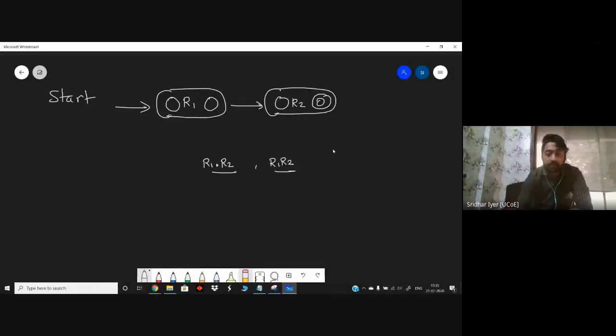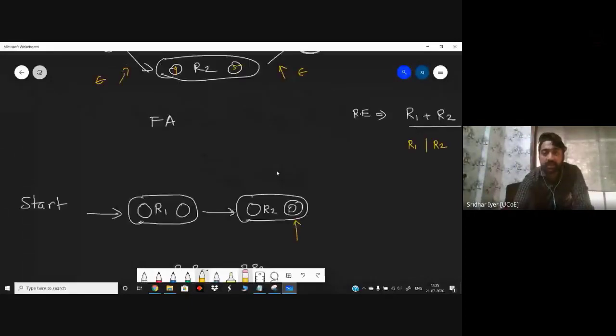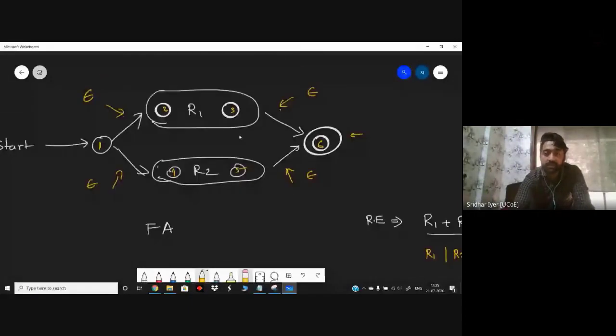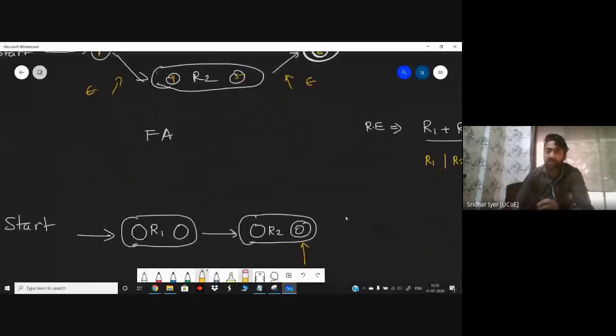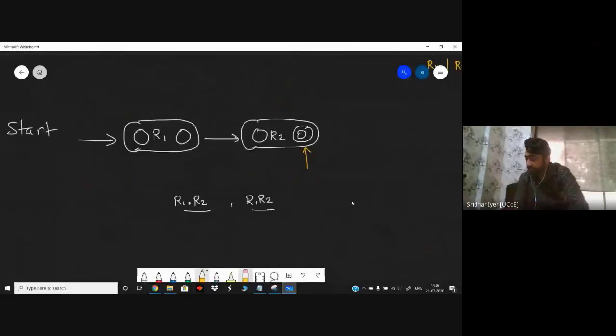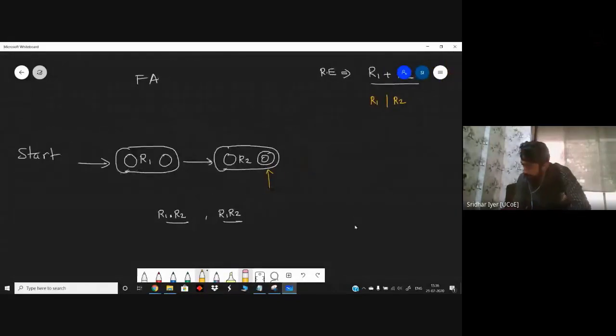Now carefully have a look. At this point we have the final state because I don't need any further extra states over here. But in the previous case, this was not the case. Why? Because I can take either R1 or R2 and then move to the final state. But in this case, after accepting R1 and then accepting R2, I can directly move into the final state. That's why it is shown like this. Clear with this explanation? Yes or no? Kindly let me know. Yes, okay.